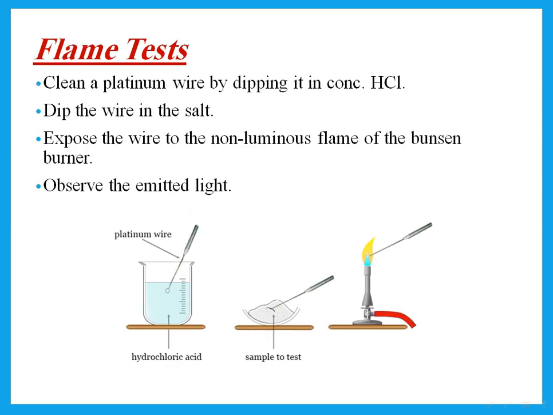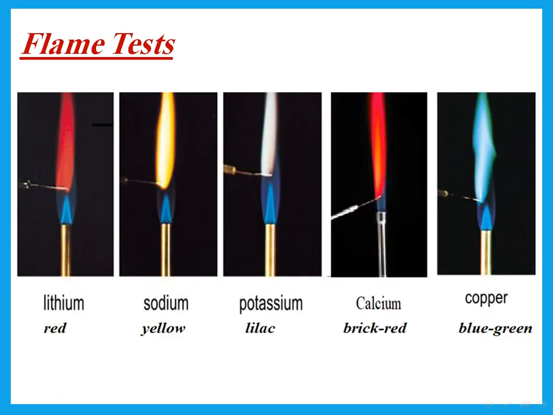Flame tests. In order to do a flame test, I need to clean the platinum wire first by dipping it into concentrated HCl. If he says, why am I doing that? To remove traces of any previous ions which would affect the color. Then I dip the wire in the salt and then expose the wire to what? To the non-luminous flame of the Bunsen burner. Observe the emitted light, and you have to remember these colors. Lithium will give red, sodium yellow, potassium lilac, calcium brick red, copper blue green. Okay?